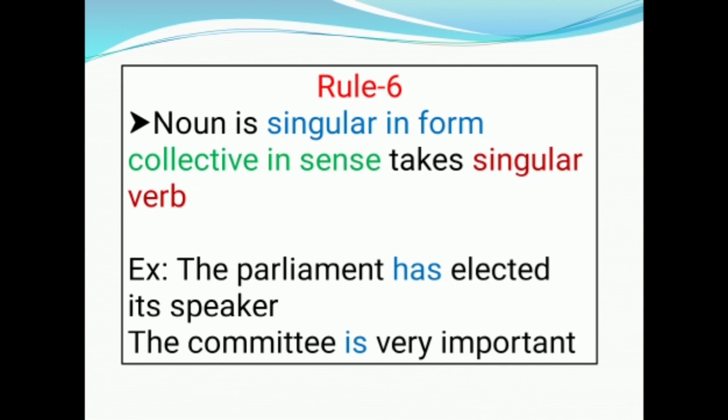The helping verb in the given sentence is has. In the second example, the committee is very important. Committee is singular in form, collective in sense. So, we have taken singular verb. The helping verb in the sentence is.